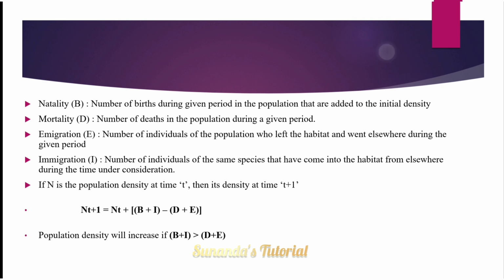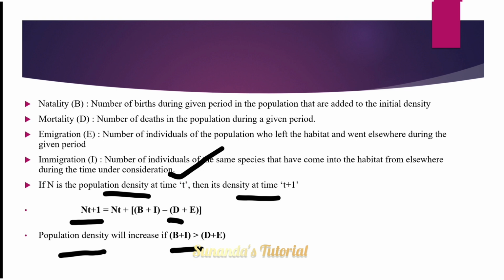And if N is the population density at time t and its density at time t plus 1, so Nt+1 is Nt plus birth rate, that means B, plus immigration I, minus death D plus emigration E. So population density will increase if birth and immigration rates exceed death and emigration rates.